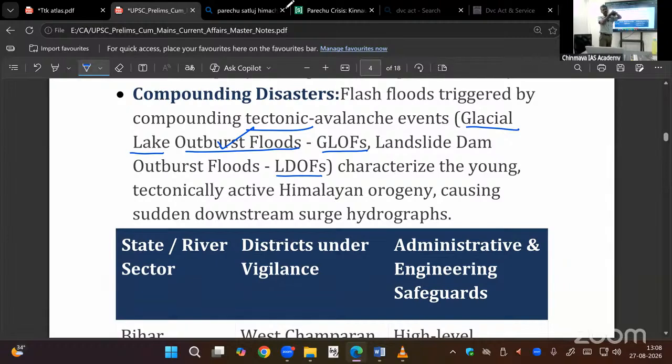You are constructing dams on the slope in the name of economic growth and development. Fragile ecosystem, folding. If a dam bursts, then flash flood. Landslide dam outburst flood. So we expect these in the tectonically active Himalayan orogeny. Oro means mountain, orogenesis, mountain building. So sudden downstream movement of water from the dam reservoir, so that might cause this issue.